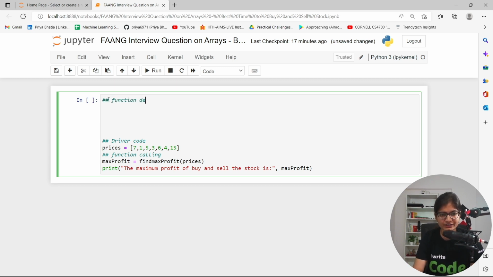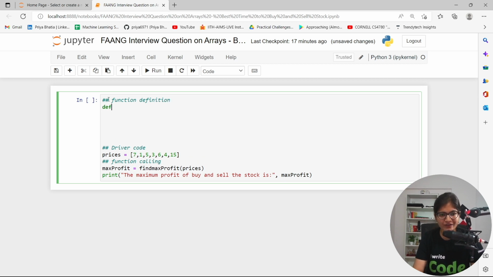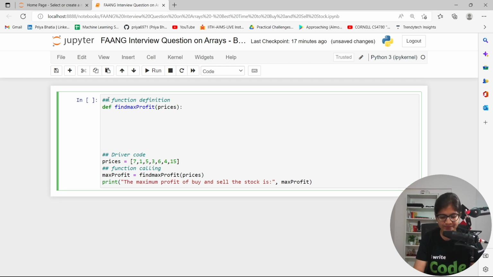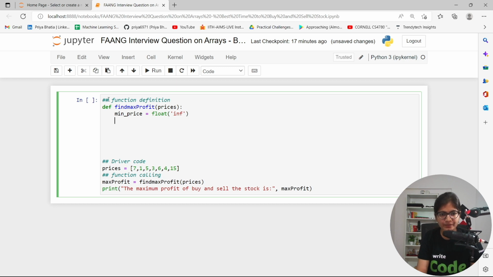So here comes the function definition, where we need to define the function called find max profit. And here what we can do is that we can pass the same list that we have called prices. Now we can define two variables here. One is the min price, whose value I will initialize with a value which is something high, so that I will be able to find out the minimum price in the list that we have. So I will define it as float of inf, fine. And the max profit, I can define it as something like 0, correct?